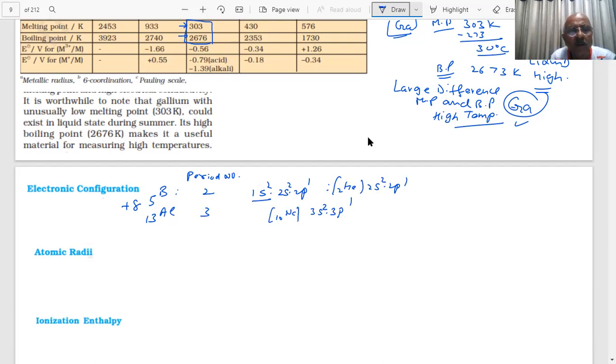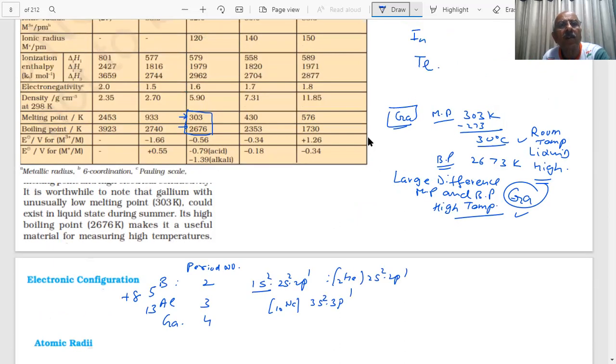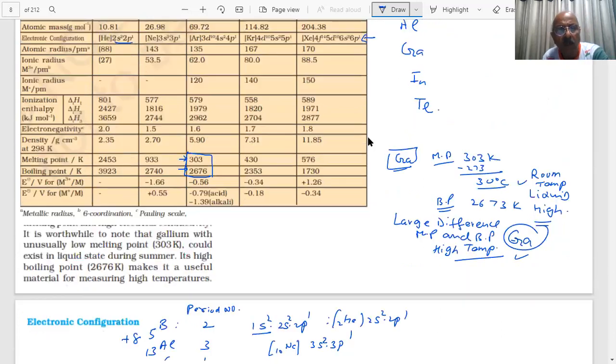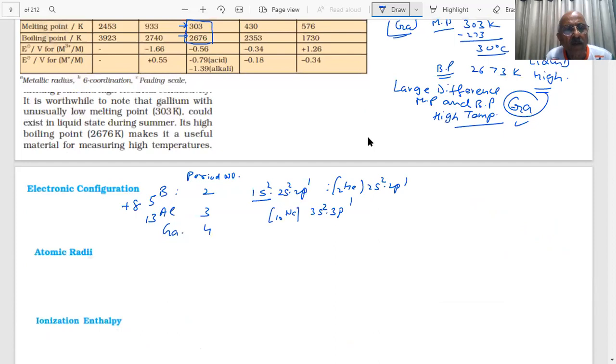And after that, boron, aluminium, gallium. What is the period number of gallium, student? Gallium is 31, period 4.